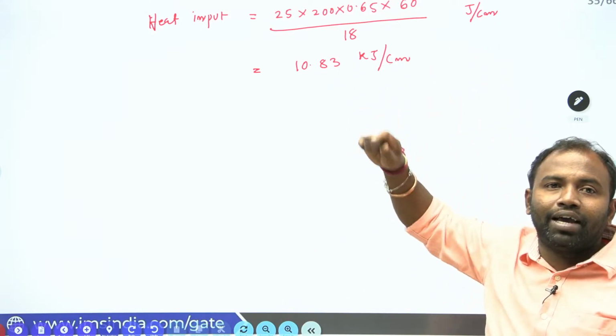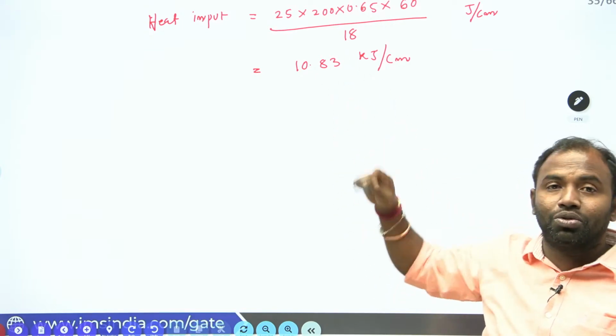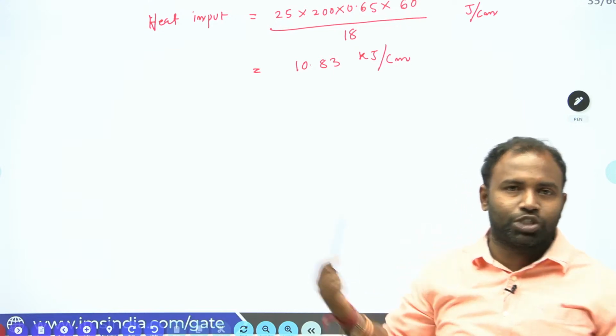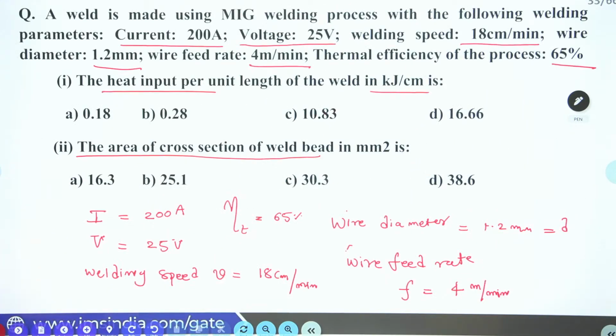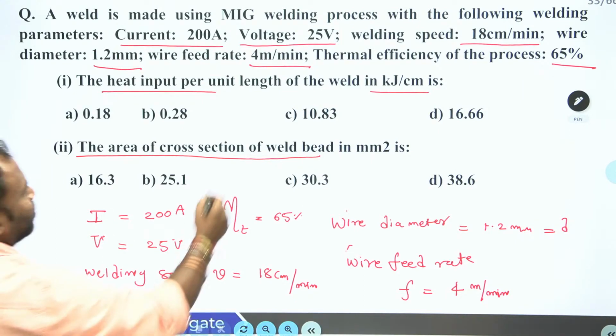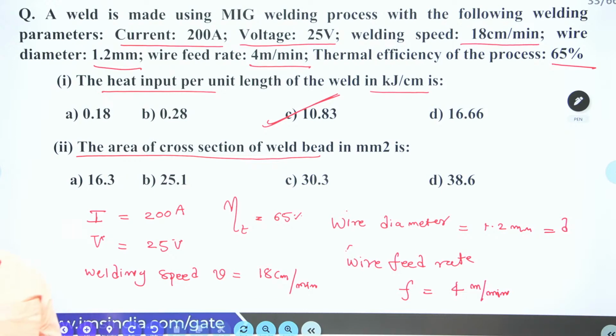That is the reason why I divided the joules by 1000, so that it is converted into kilojoules. That's what I did. Okay, now what is your answer here? See guys, what is your answer? 10.83. So C is your answer for the first question. Isn't it guys? Clear? Right.